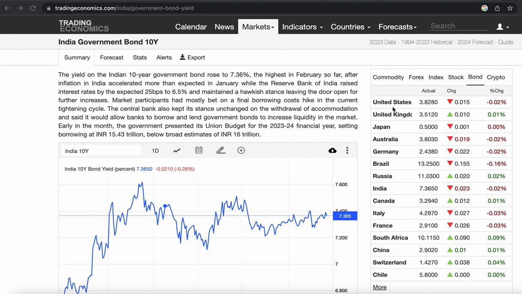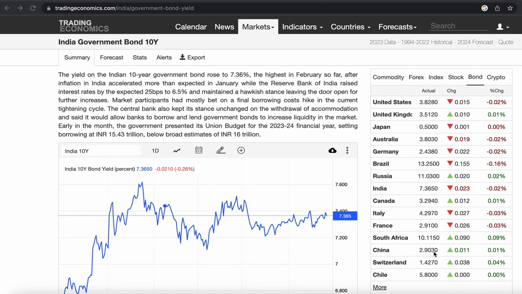These are the different countries: United States, UK, Japan, Australia, India. These are the government bonds trading in the market. They fluctuate daily based on interest rates or economic scenarios. Here, the Indian government bond rate is 7.36050. If you go to the United States, the rate is 3.8280. Japan has the lowest rate.